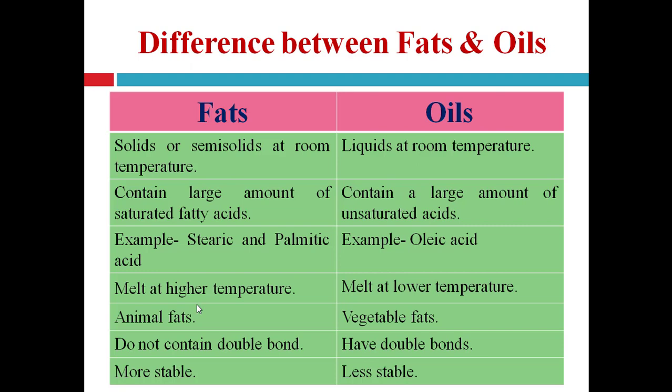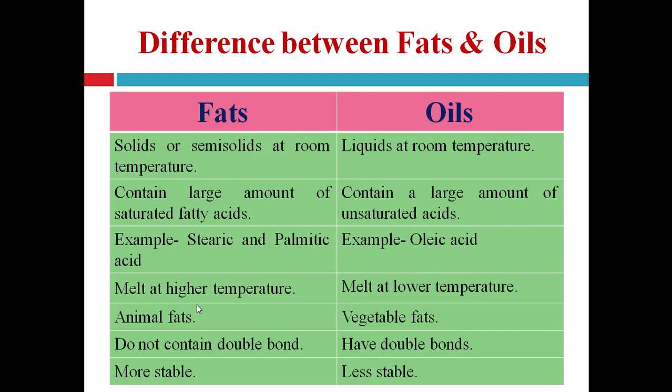So fats contain the saturated fatty acids like stearic and palmitic acid, while oils contain a large amount of unsaturated acids. Unsaturated acid means which have the carbon-carbon double bond, and saturated fatty acid means that it does not contain any pi bond or double bond. It is a carbon-carbon single bonded acid, right? While unsaturated acid contains the carbon-carbon double bond, contains unsaturation, right? For example, oleic acid, right? Oleic acid is an unsaturated fatty acid, which is present in oils.